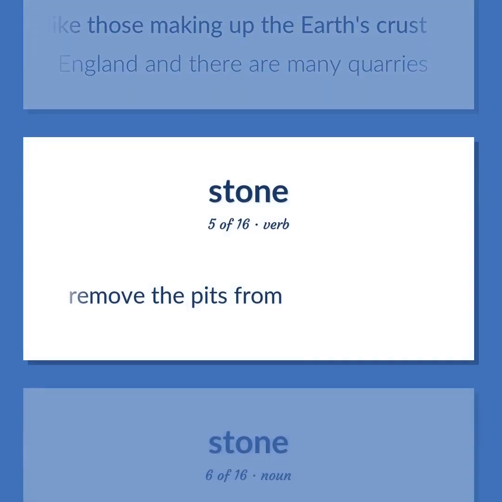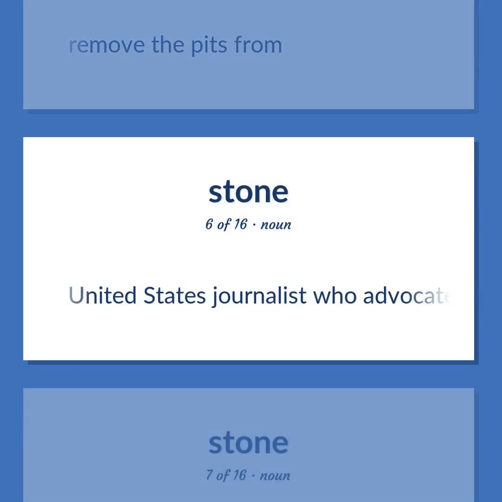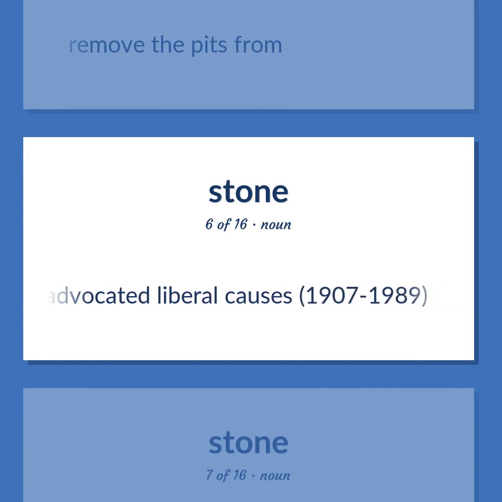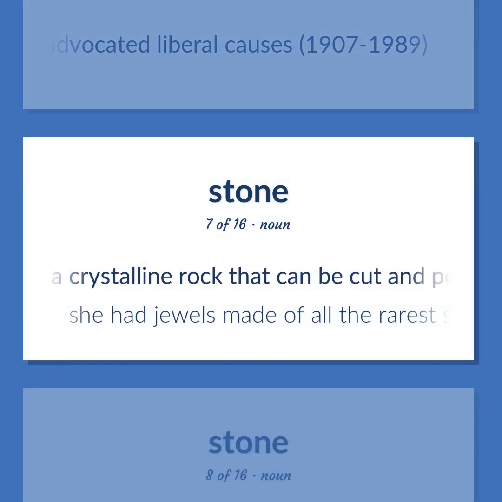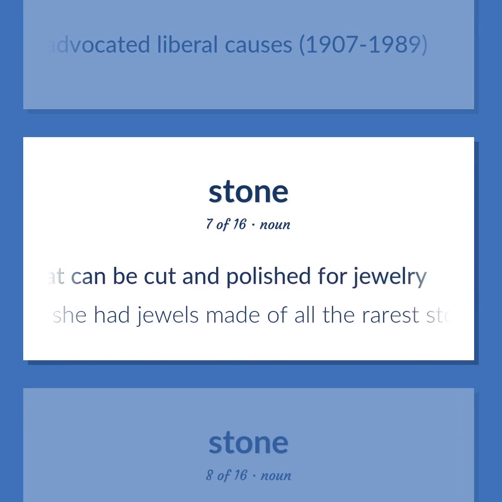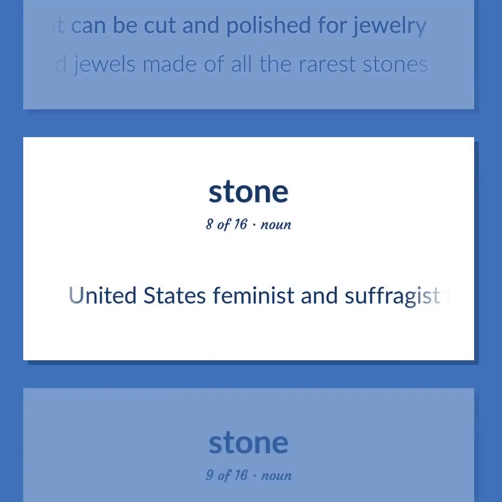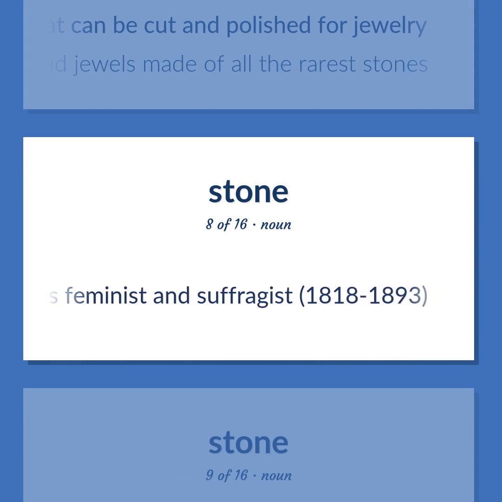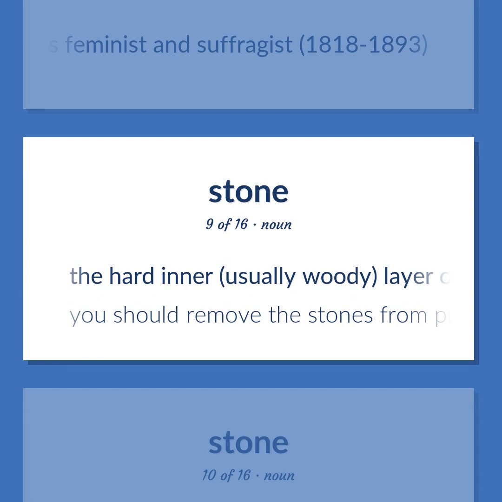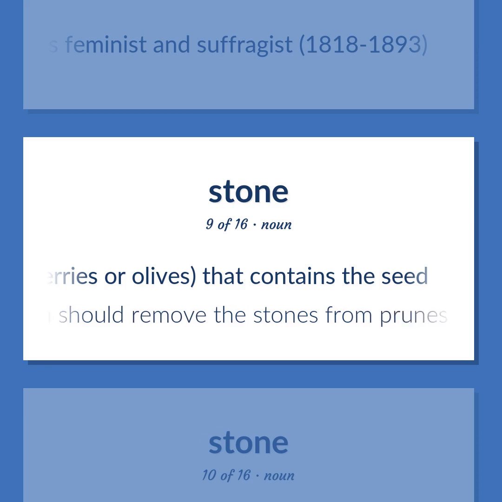Remove the pits from. United States journalist who advocated liberal causes, 1907 to 1989. A crystalline rock that can be cut and polished for jewelry. She had jewels made of all the rarest stones. United States feminist and suffragist, 1818 to 1893. The hard inner, usually woody, layer of the pericarp of some fruits, as peaches or plums or cherries or olives, that contains the seed. You should remove the stones from prunes before cooking.